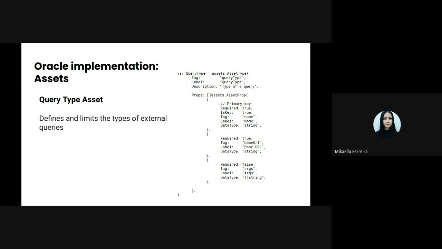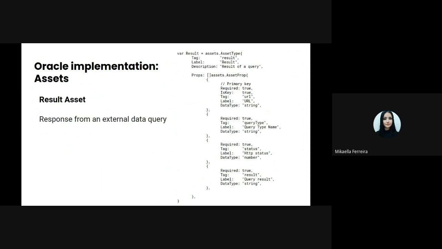See that the asset has the following properties: the name of the query, and in the GoBio with CEO example, a name would be like email, and another property is base URL, which sets the HTTP request base URL without the arguments. And finally, the arguments that can be added to that request. The Oracle is also composed of a result asset, which will store the result of a query.